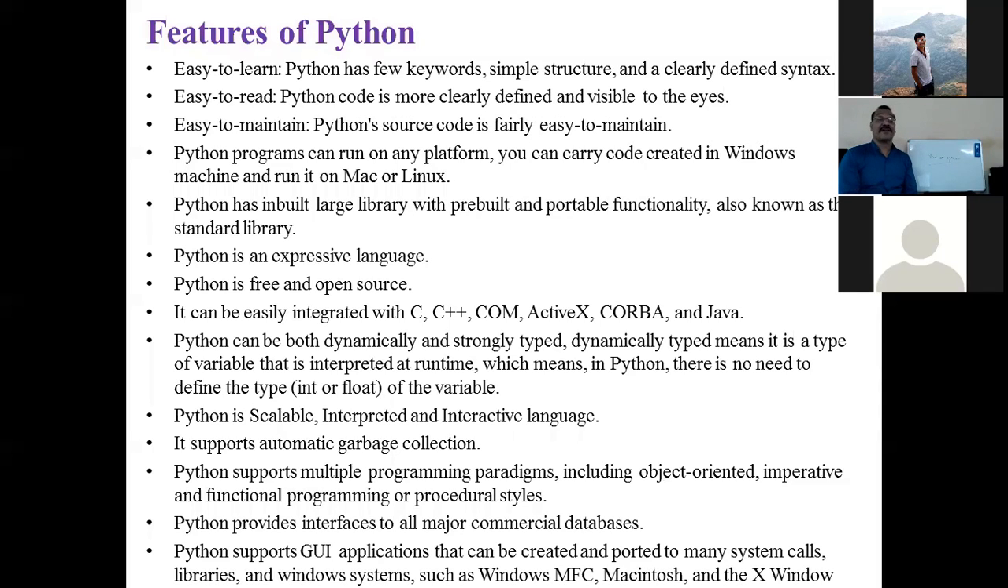List of features of Python. What are the features? Easy to learn. Python has few keywords, simple structure, and clearly defined syntax. Easy to read. Python code is more clearly defined and visible to the eyes. Easy to maintain. Python source code is fairly easy to maintain.